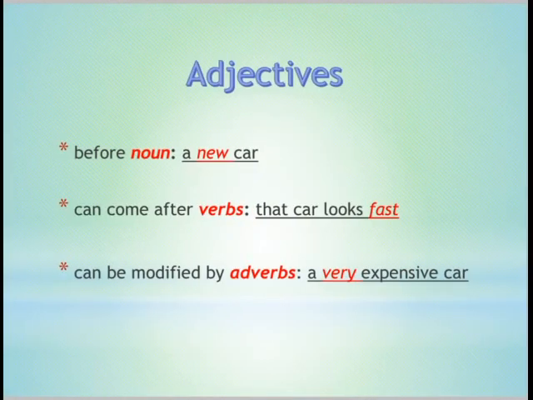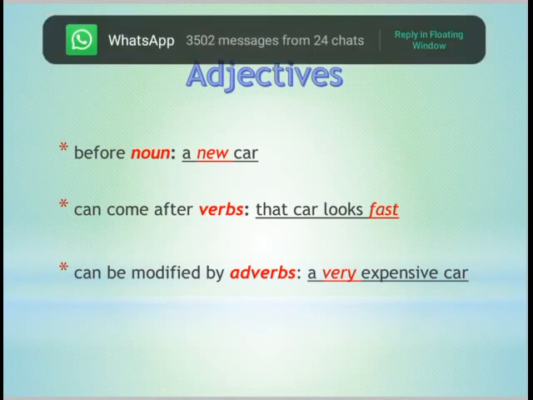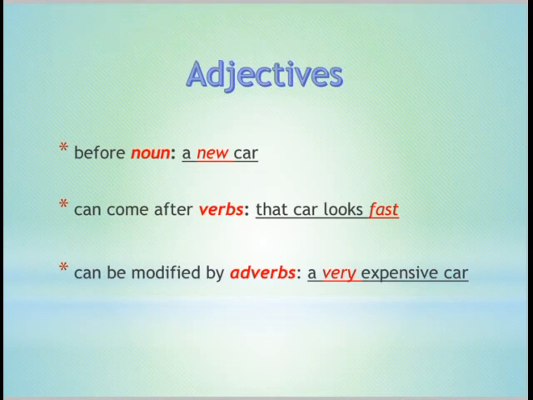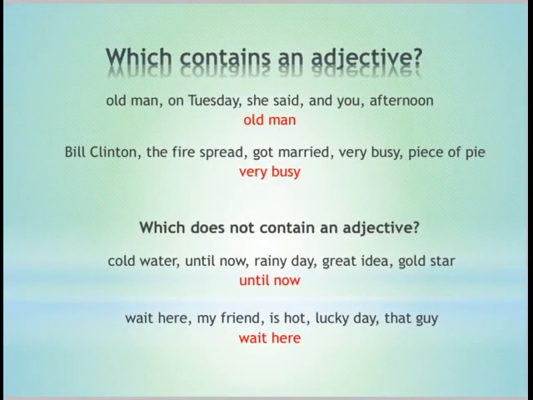Before a noun, a new car, such as new is a quality, an adjective which modifies or describes the noun, that is car. It can come after verbs. That car looks fast. Fast is once again an adjective. It can be modified by adverbs. A very expensive car. So here expensive is an adjective. Which contains an adjective? Old man, on Tuesday, she said, and afternoon. So here old man is adjective. Bill Clinton, the first bride, got married. Very busy, piece of pie.